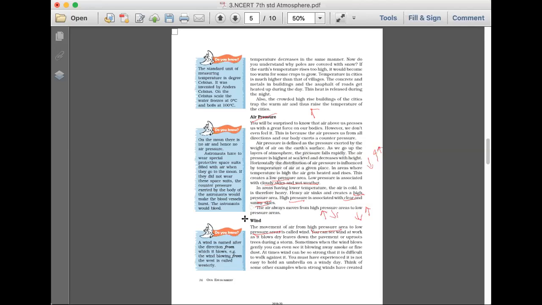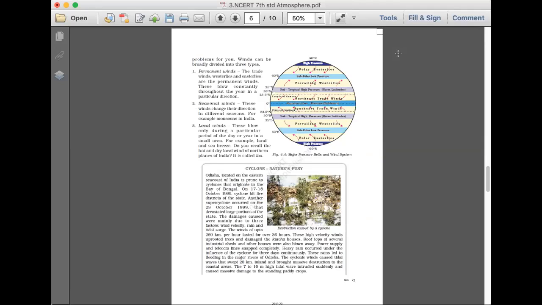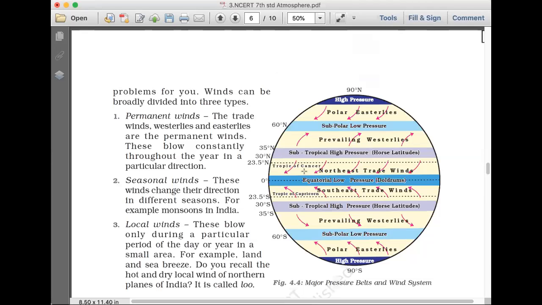You know, the wind is the only factor which is responsible for equalizing the temperature or pressure, because it will move the air from the high pressure area to the low pressure area. And we will study these factors, this diagram, in detail in the future. In the 11th NCERT we will be studying this one. First we will just know about the basic concept.